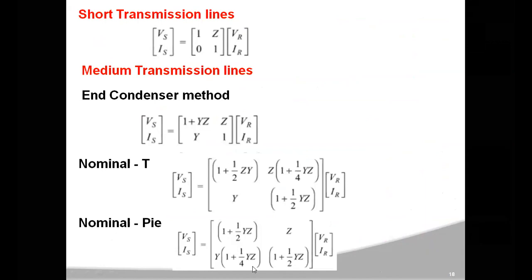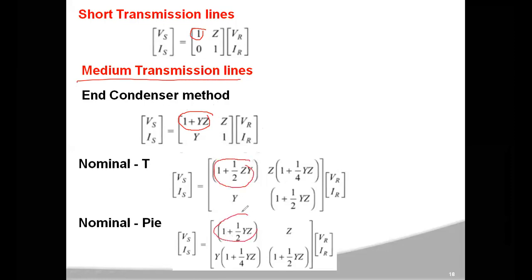So the value of A is 1 for a short transmission line, and for a medium transmission line, for the end condenser method, the A value is 1 plus YZ, and for nominal T, it is 1 plus YZ by 2, and for the pi also the same, 1 plus YZ by 2. You have to remember these expressions which are represented in matrix, so that you will know the values of A, B, C, D for either short or medium transmission line.